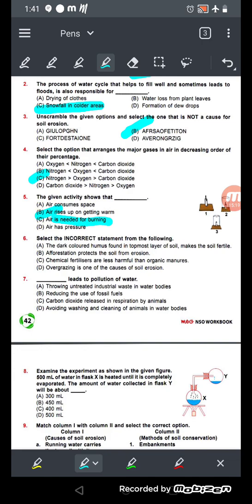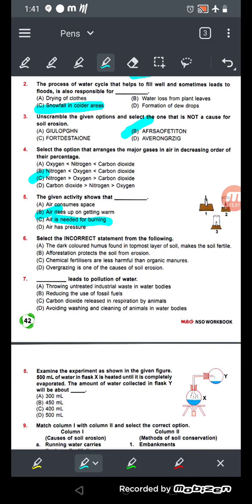Number 1, dark colored humus found in the topmost layer of soil makes the soil fertile. Yes, it is correct. Number 2, afforestation protects the soil from erosion. Yes, it is also true, because afforestation means planting more and more trees and making a forest.